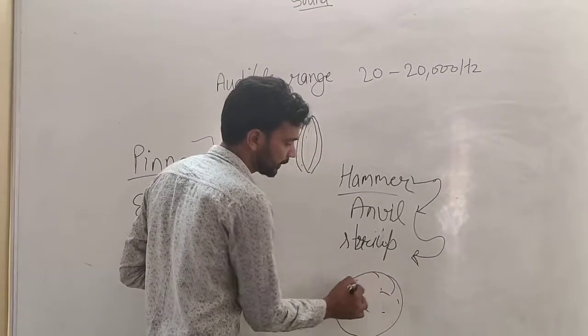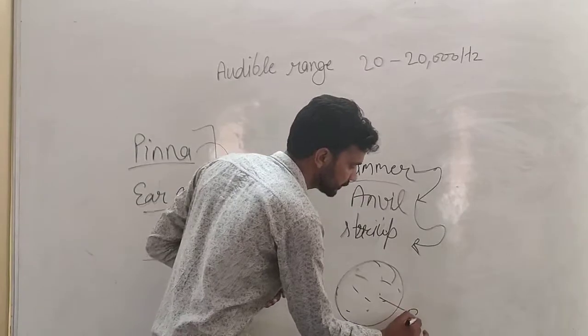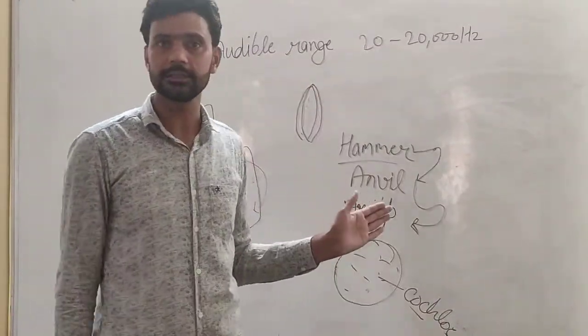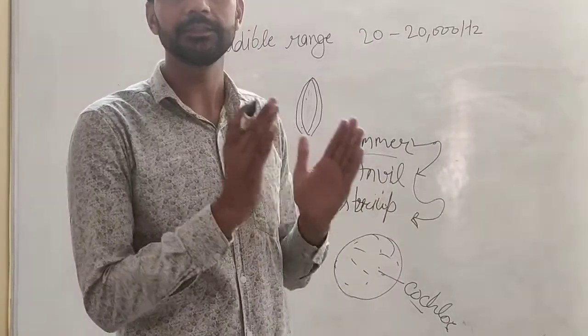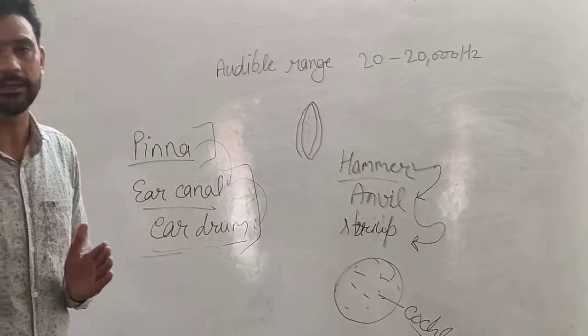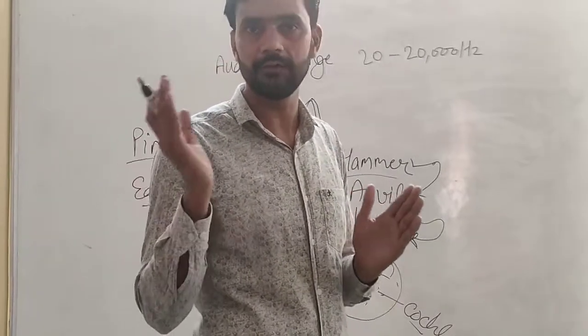A liquid is present in our ear. That liquid is known as cochlea. In the cochlea, the sound reaches, and after the cochlea, the sensory nerves send that signal to the brain, and the brain decides what we have listened to.